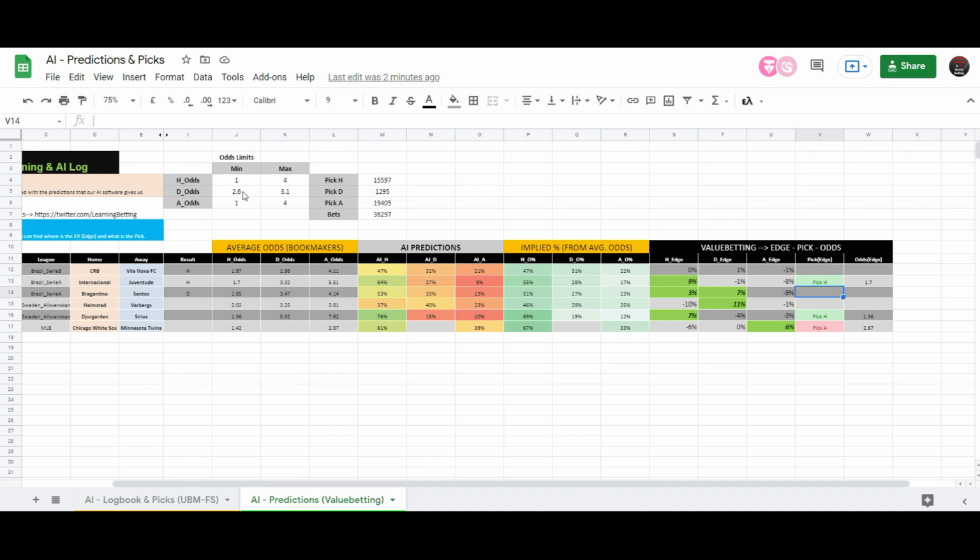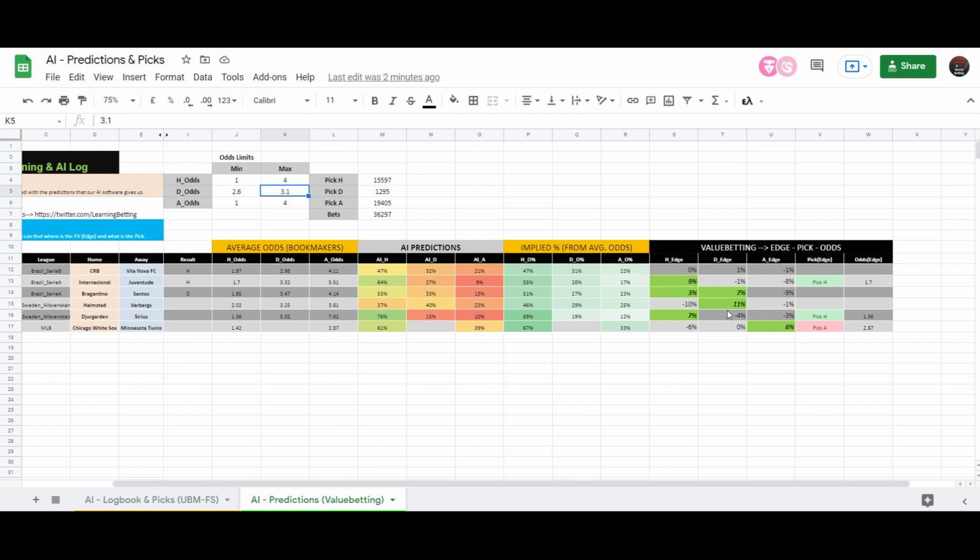But I have a limit over here because the draw was 3.47, and I have a limit between 2.6 and 3.1. This is where I trust my model the most. This is where I have the lowest variance. So you could have picked it because there is the edge there.